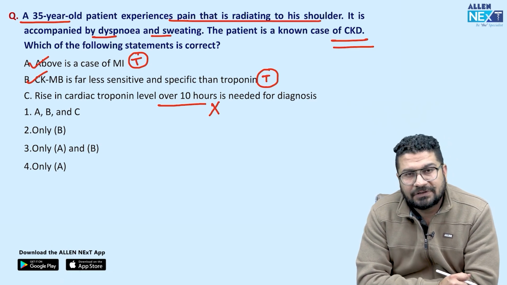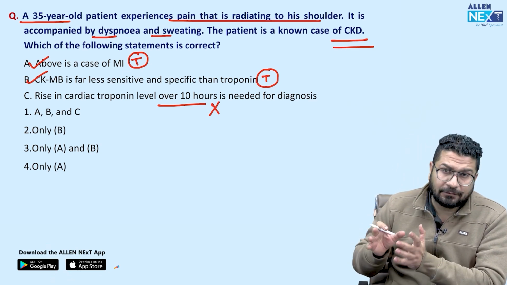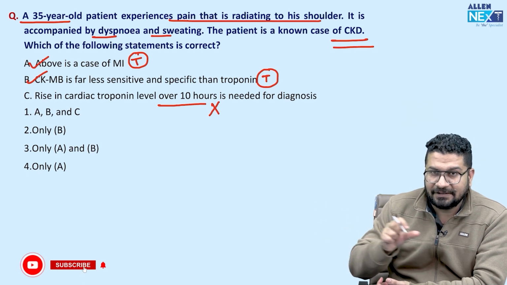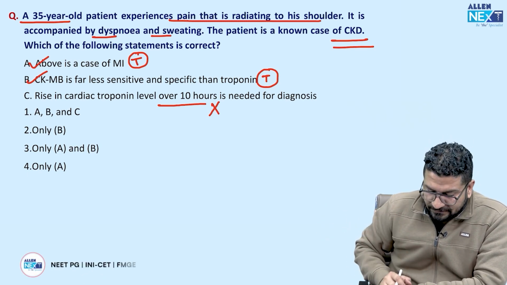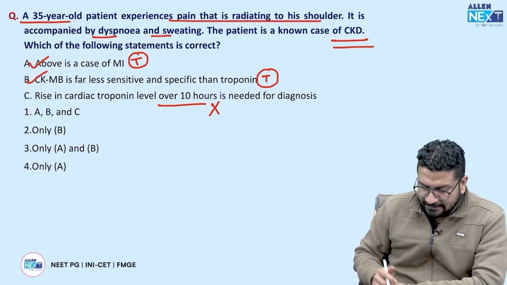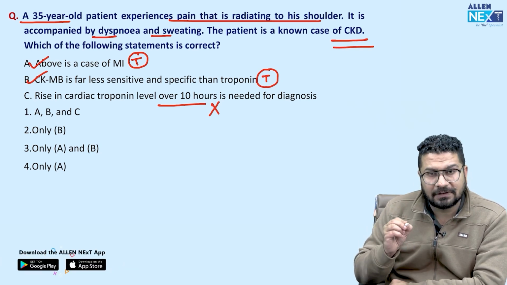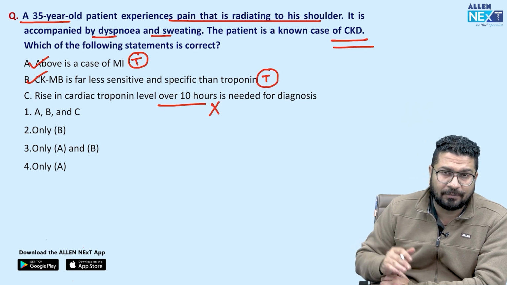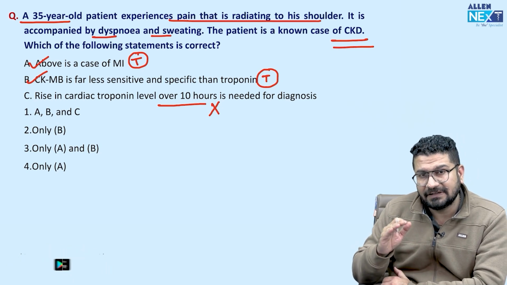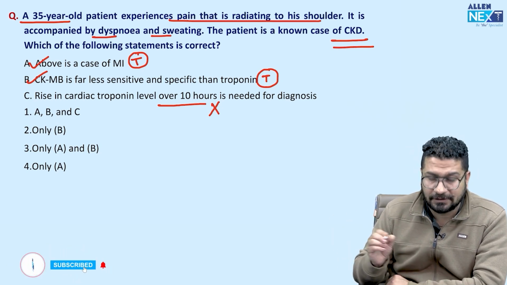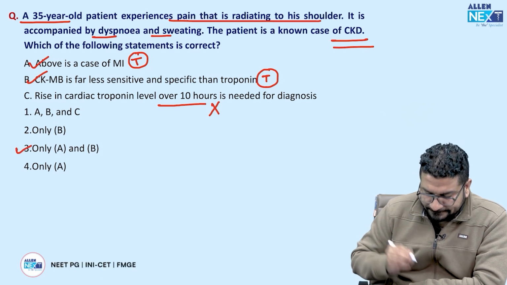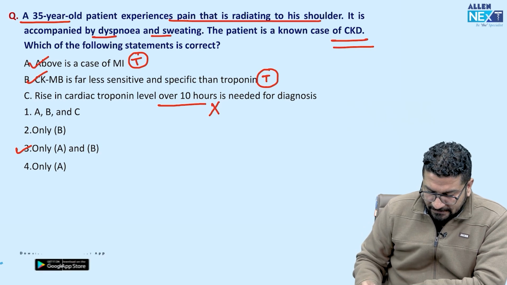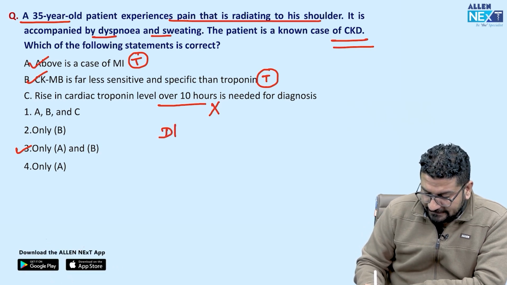अब देखो इस टाइप के क्वेश्चन क्यों डाले, because now it is an exam, they are asking you this type of question, only 1, 1, 2, 3, 1 to 4. So that's why we have added this type of question. So you can see first two statements A and B are correct, and third is wrong. So remember, for MI to be positive, cardiac troponin rise will be seen after 2 to 6 hours, not over 10 hours. So answer will be A and B. So answer क्या होगा इसका? 3. Simple.